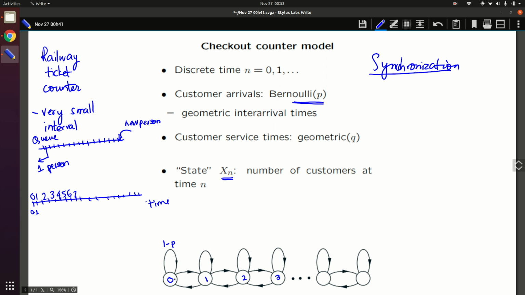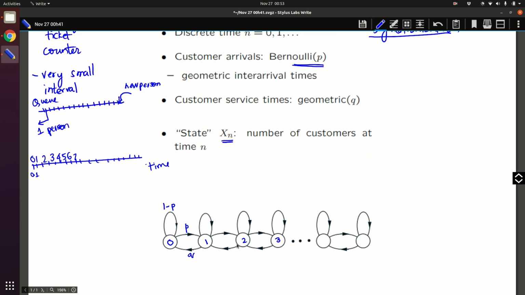Now if there is a customer coming in, the probability that happens is that in the time interval, somebody has done a coin toss and that turned out to be head, so one customer arrives. Now, given that there is one customer being serviced, when does it become 0? That means that customer has already been serviced, the task has been done. This happens with probability Q. That customer leaves with probability Q.